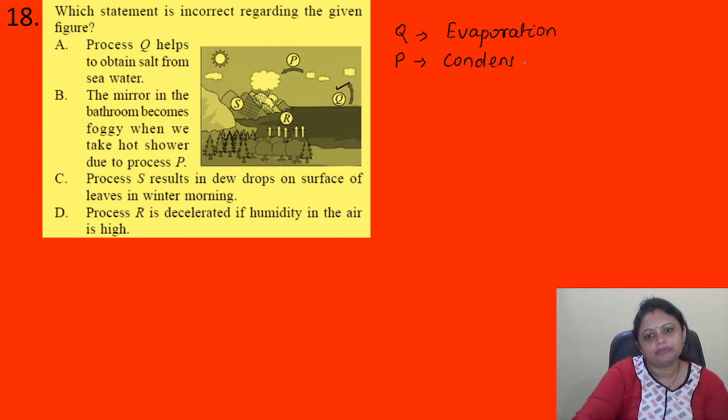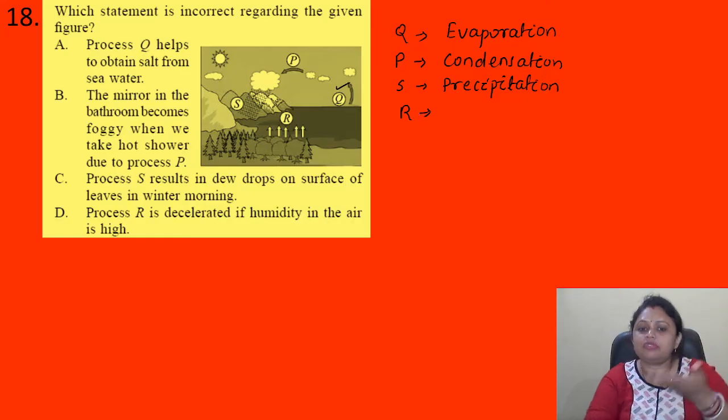It is condensation. Coming to S, that is water, the cloud, it is coming back. So it is called precipitation, right? And in R, something is going to the atmosphere from the tree.